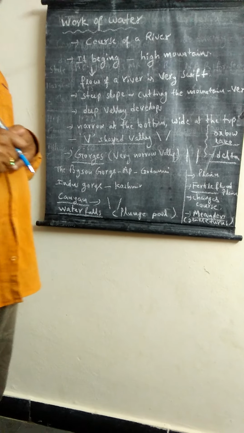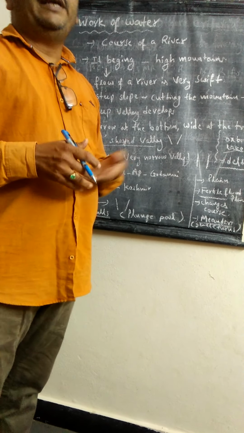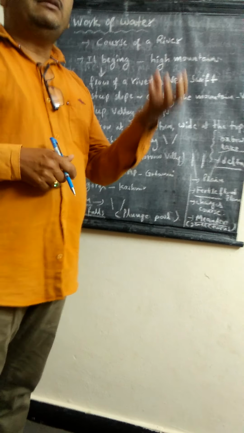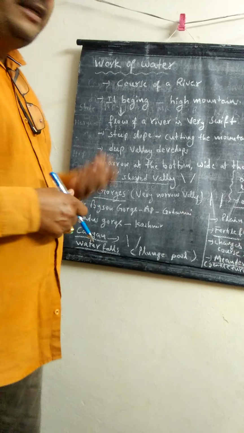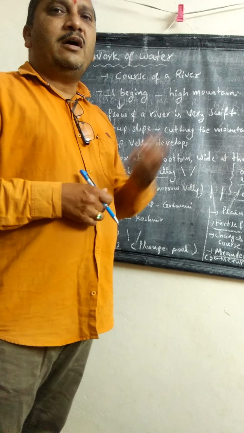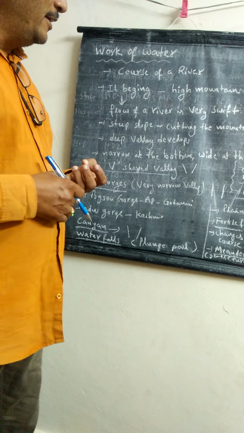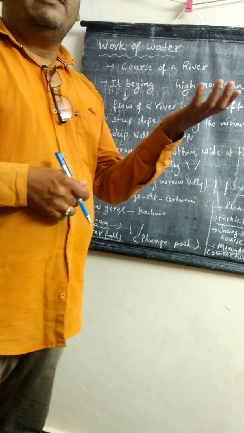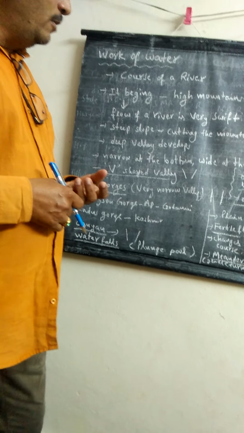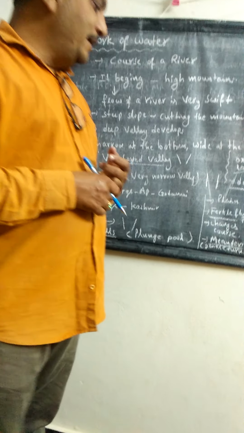Then after this, the river enters the plain areas. When the river enters the plain areas, it automatically slows down, so it has no force. Due to that, it is unable to carry the hard rocks or particles along with the water, so it deposits them either at its banks or in its bed. This is the situation in the plain areas.